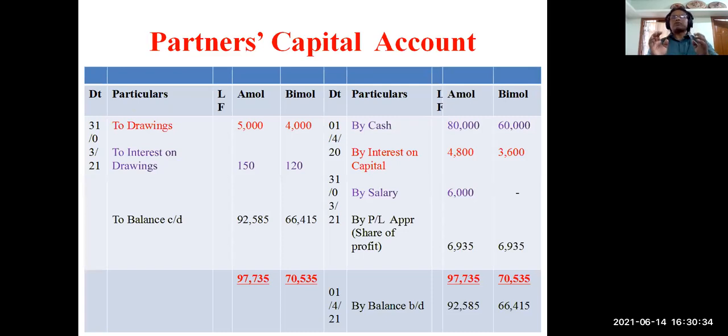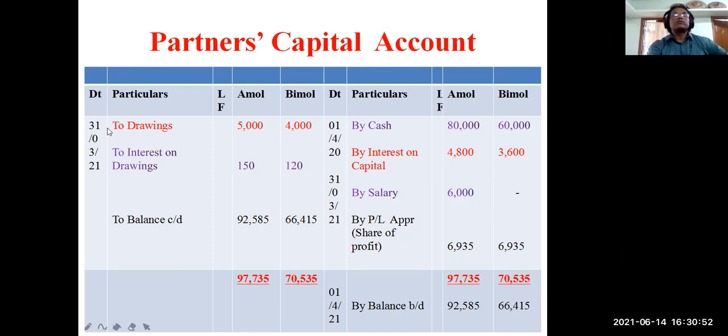Then remember the simple formula. When capital is increasing, any item that increases capital will come to the credit side, and any item which reduces the capital comes to the debit side. Now let's see one by one. All entries are dated 31st March 2021, which is the year ending, isn't it?